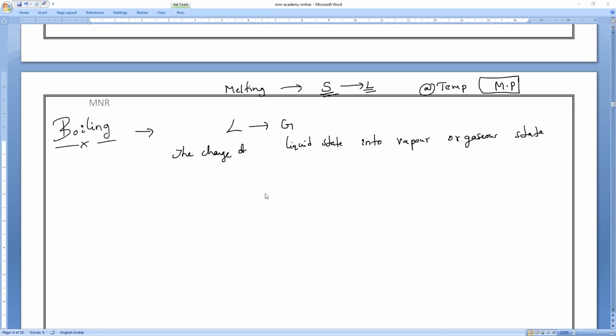But in boiling, we are providing the temperature manually, continuously heating fast. So it will be a rapid process.